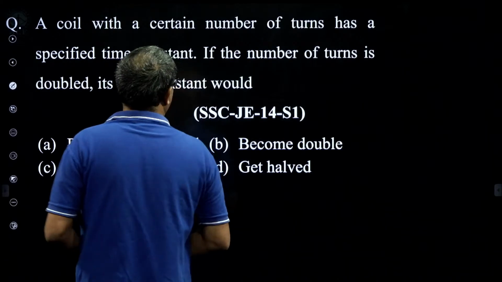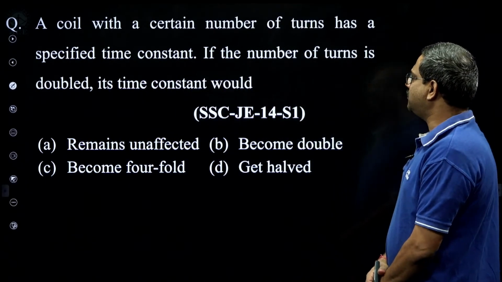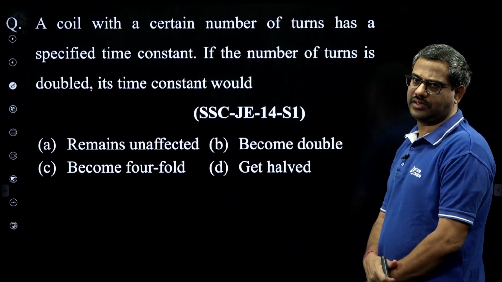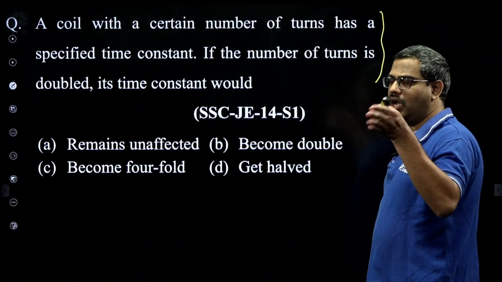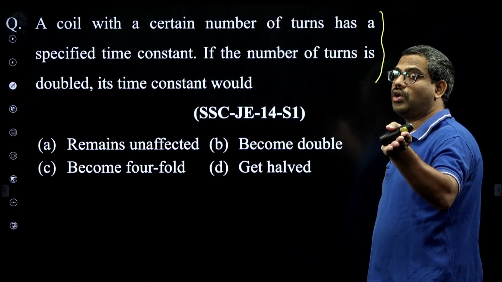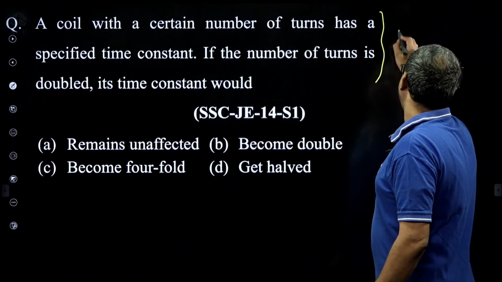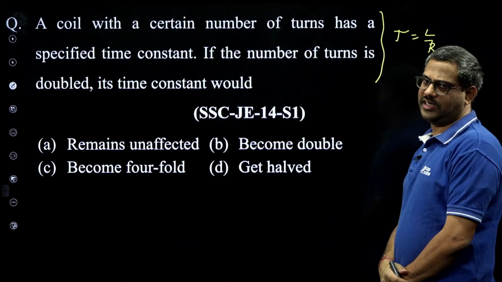Then, a coil with certain number of turns has a specified time constant. Listen carefully. A coil with certain number of turns has a specific time constant. If the number of turns is doubled, then the time constant... These are very famous bits, sir. Now, you know, a coil means it is a practical inductor. Coil means practical inductor. A practical inductor also will have resistance which decides the time constant. So we know tau is L by R. That is the time constant.